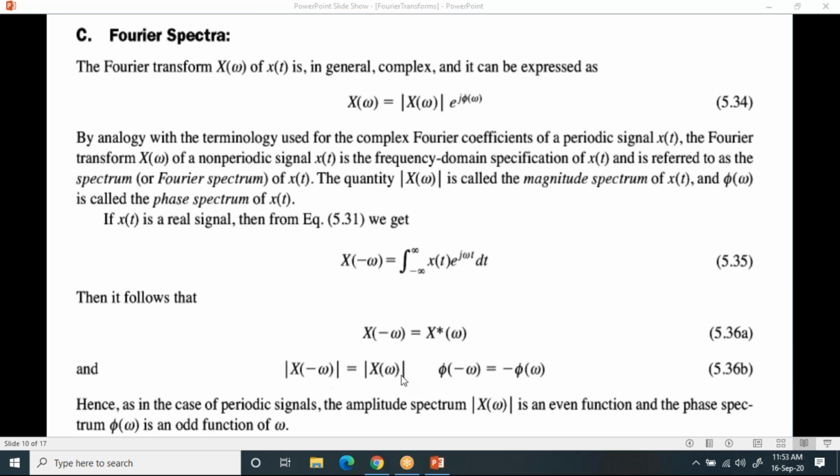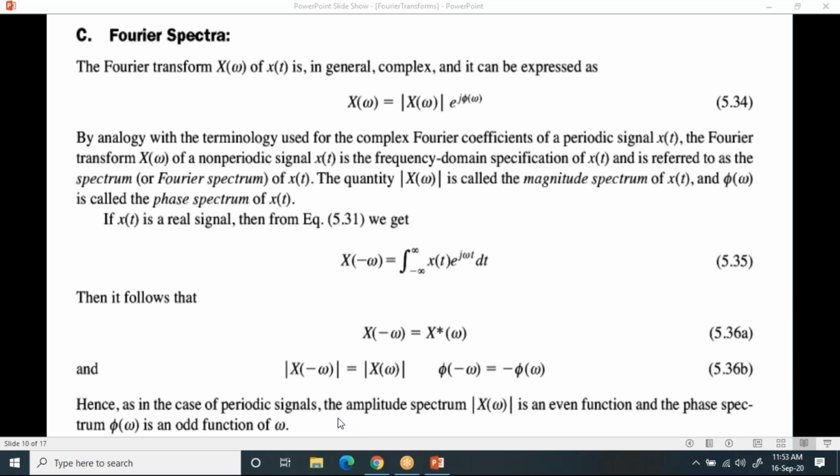So in the magnitude case, modulus of x of minus omega and x of omega are the same. Whereas in the phase case, if it is real, when you take the complex conjugate, phi of omega and phi of minus omega are not the same. Phi of minus omega you can write as minus of phi of omega. This is the phase part.